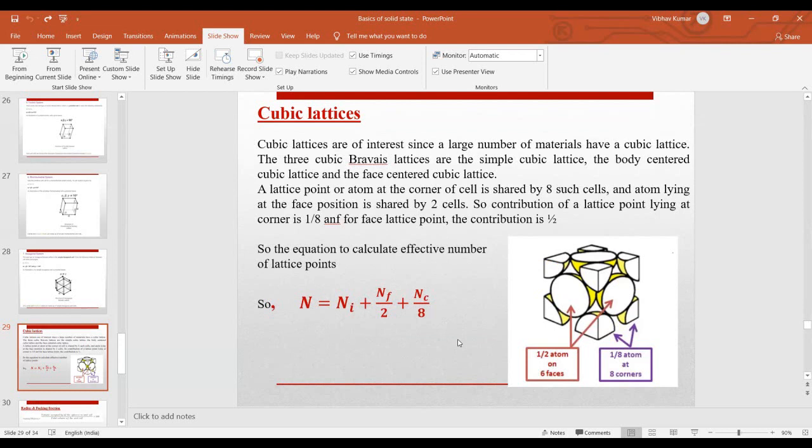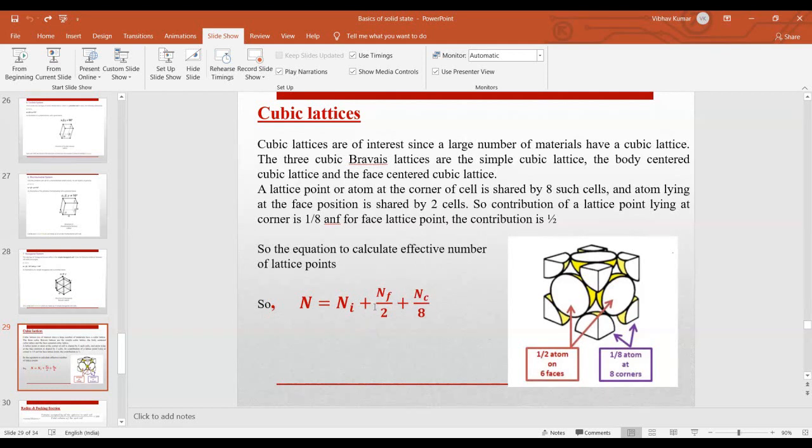So this is the equation. By using it, you can calculate the effective number of atoms present in simple cubic, body centered cubic, and face centered cubic. The equation is: N equals Ni plus Nf upon 2 plus Nc upon 2. If you are talking about the corner atoms only, the effective number of atoms for simple cubic will be 8/8, meaning 1.